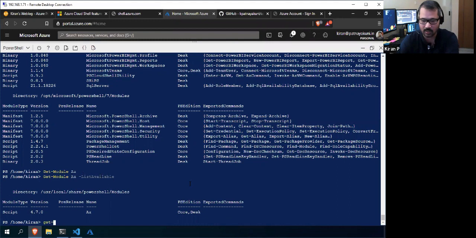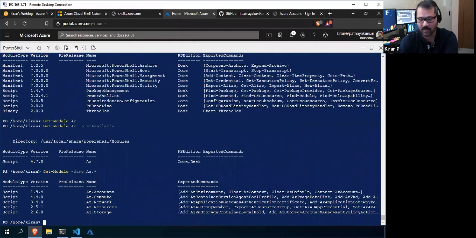To see all the Azure related commandlets, I have to use Get-Module, Name is AZ.*. It accepts wildcards because we can't name everything here. So I want to see all the modules starting with AZ., right? Right now it will show me the modules loaded in my current shell. So these 5 modules are currently loaded in my shell.